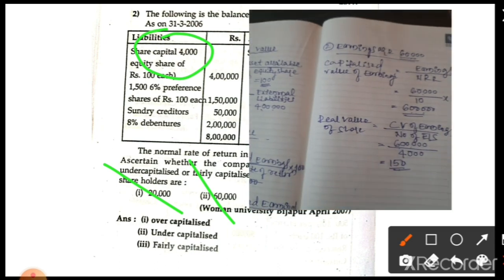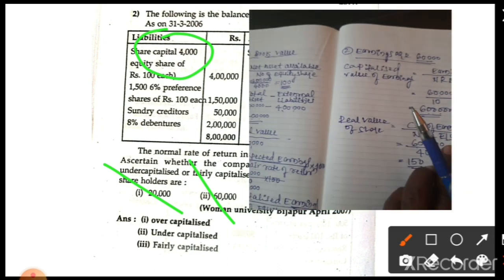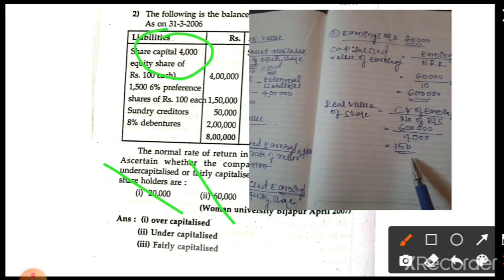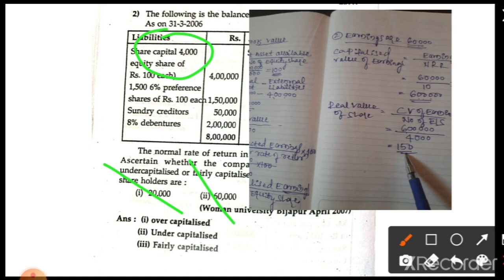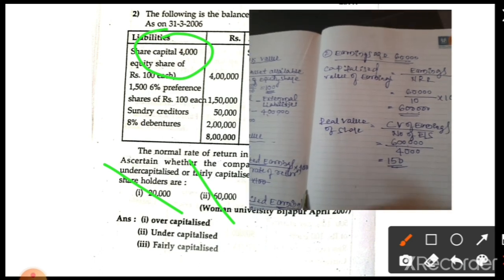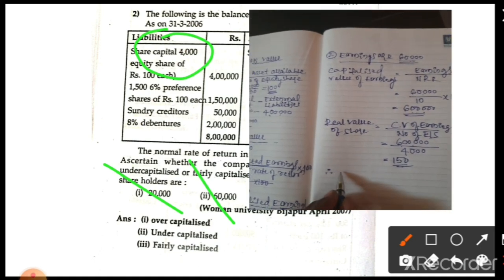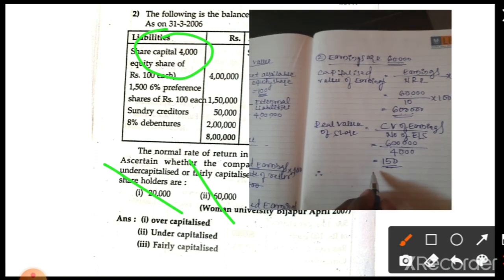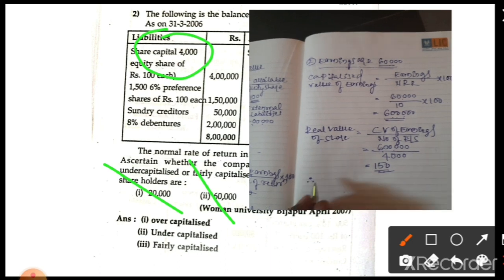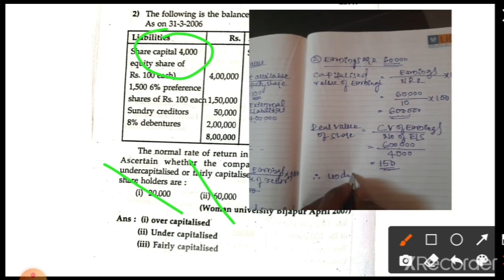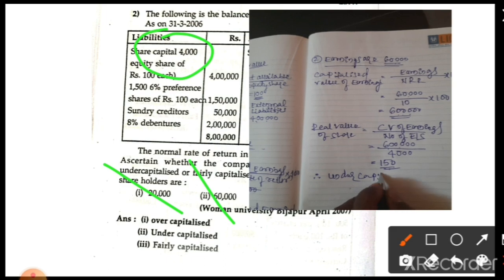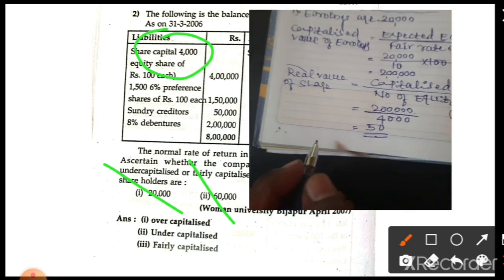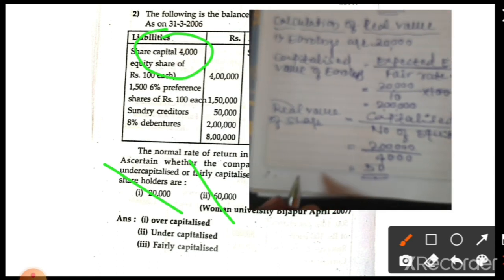So is it under, over or fair capitalization? According to this case, the book value is less than the real value, so it is under capitalization. Write it in the comment: the book value is less than the real value, therefore the company is said to be under capitalization. I will write only the answer, but you write it fully: under capitalization. The first one was over capitalization.